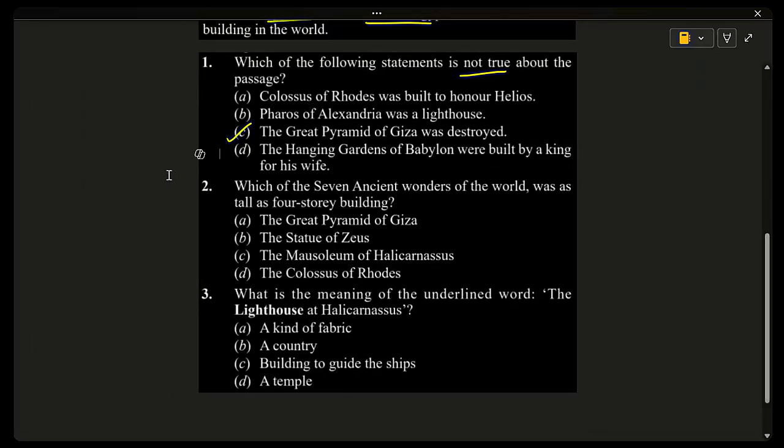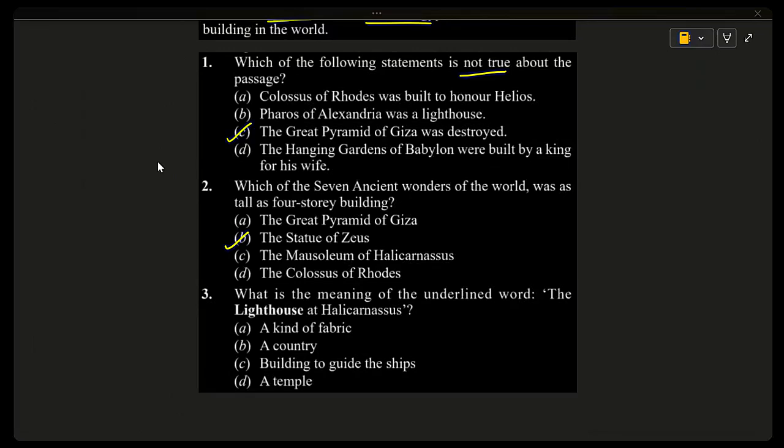Now, question 2. Which of the seven ancient wonders of the world was as tall as a four-story building? The Great Pyramid of Giza, the statue of Zeus, the mausoleum of Halicarnassus, or the Colossus of Rhodes? The correct answer is option B, the statue of Zeus. It is mentioned in the passage: the statue was as tall as a four-story building.